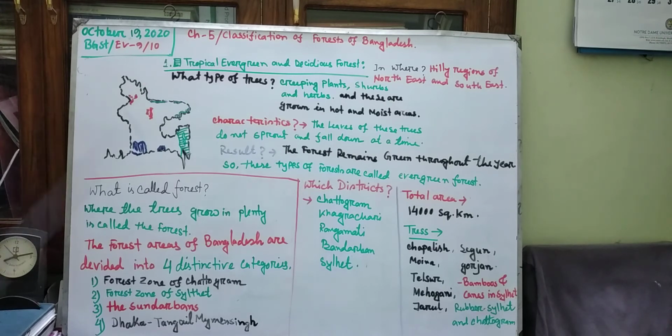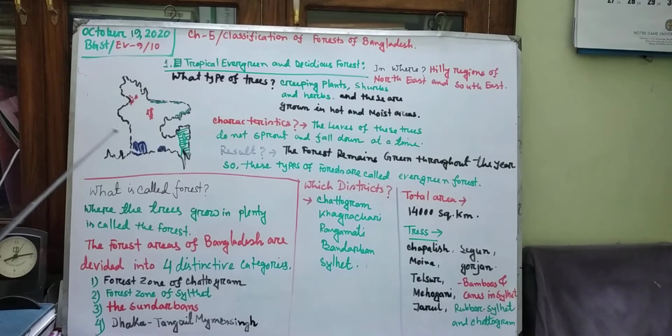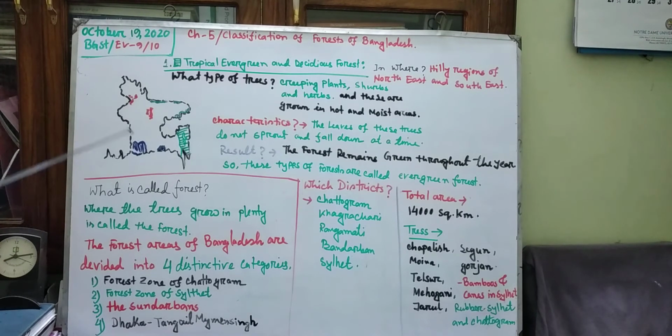Then, the Sundarbans. Though I have written it with red, I have marked it with blue color. That means these portions are part of Sundarban. That is the southwestern portion of Bangladesh. Which portion? Southwestern. That means Sundarban is located in the southwestern portion of Bangladesh. I am repeating, the southwestern region of Bangladesh.